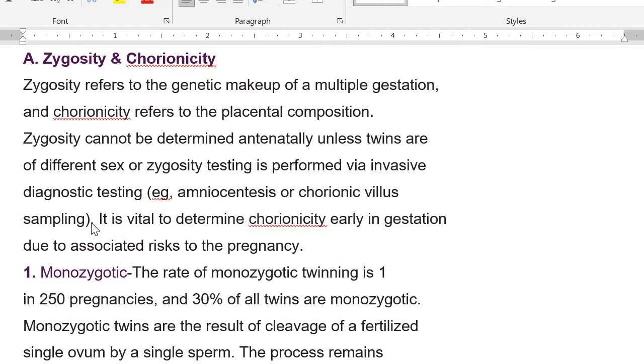Zygosity basically tells you whether they are coming from one zygote or from two zygotes.